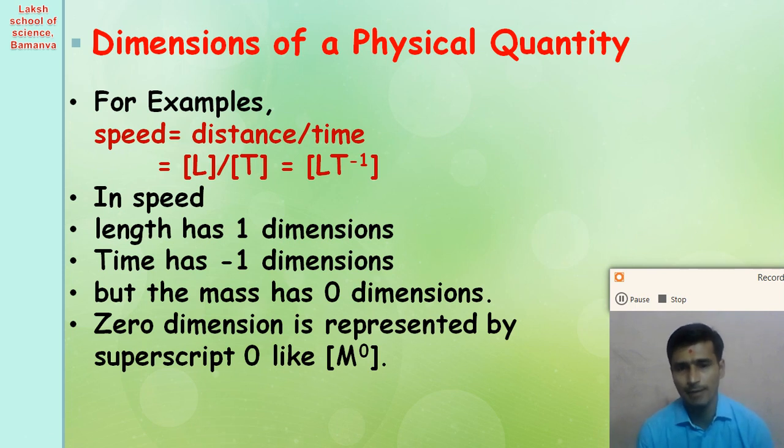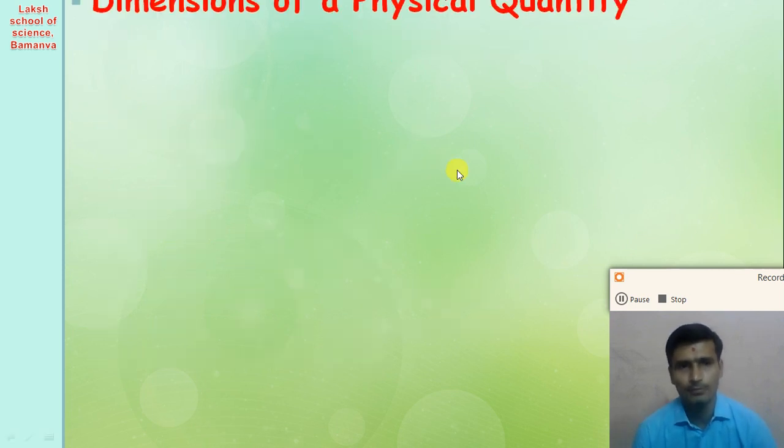So the dimension of the mass in a speed is 0. The dimension of the length in a speed is 1, and the dimension of the time in a speed is minus 1. So we can represent all the derived physical quantities in terms of the fundamental physical quantities with the power of M, L, T, and this power of M, L, T is called the dimension of that fundamental physical quantity in the derived physical quantity.